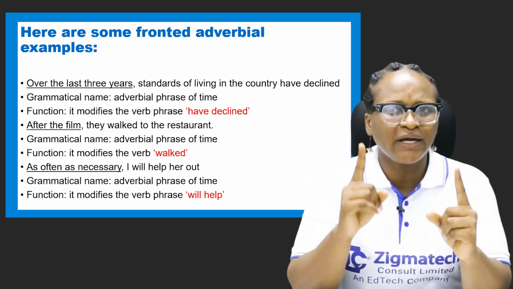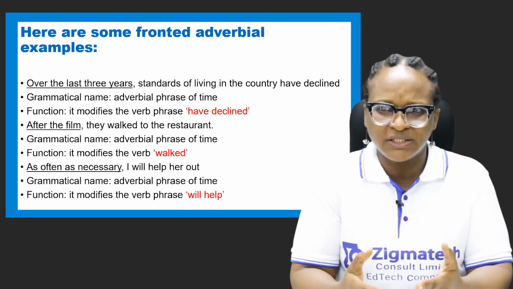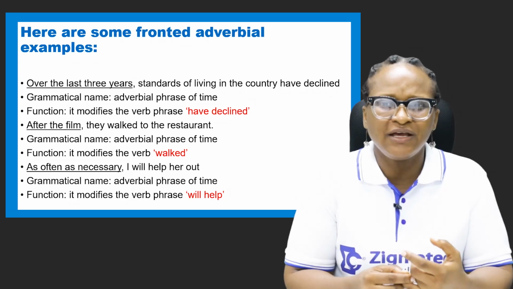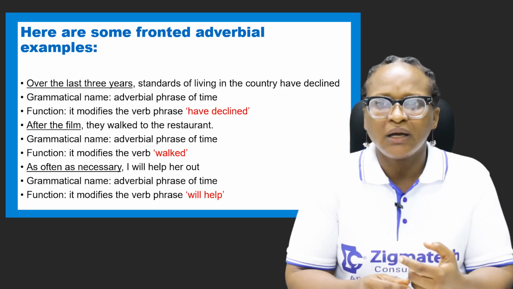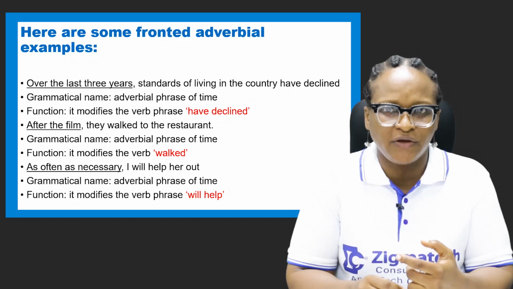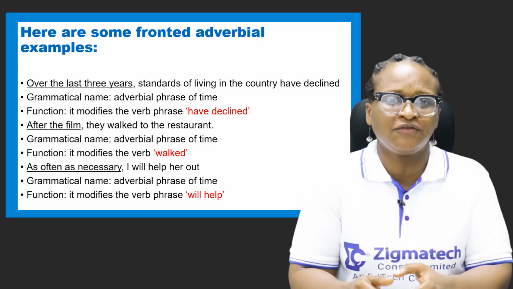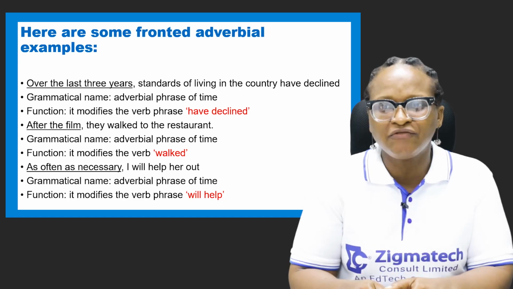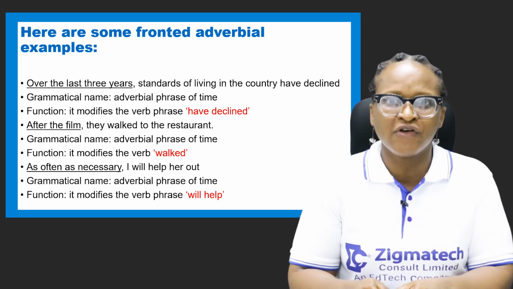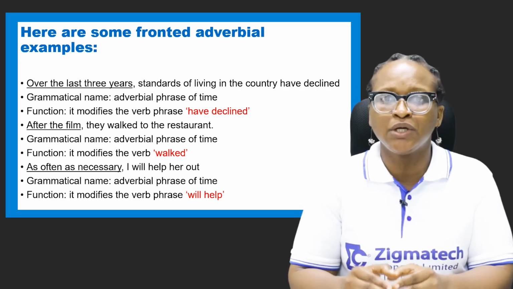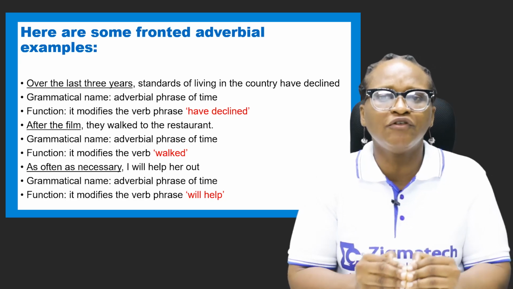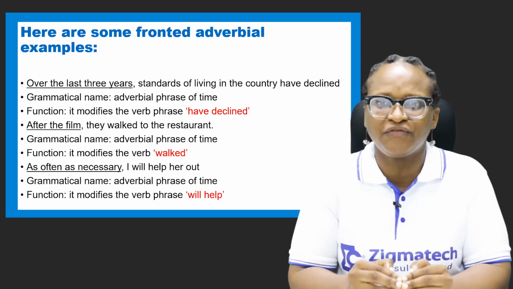Like I said, how do I know that it's adverbial phrase? I do not have a verb, as a matter of fact, a finite verb. That's what makes a group of words to be referred to as a phrase when you do not have a finite verb. Why do I say finite verb? Because it is possible to have a verb, but it is not finite.